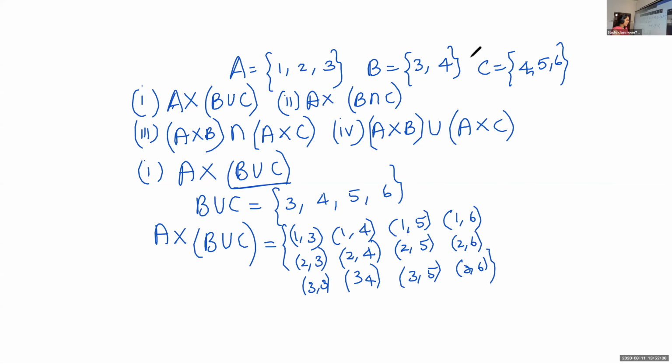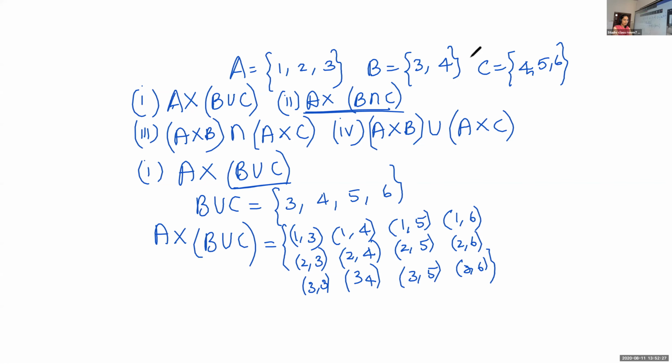So total how many elements are there? A contains 3 elements, B union C contains 4 elements. So we'll get a total of 12 elements. The same way, do the second one: A cross B intersection C.